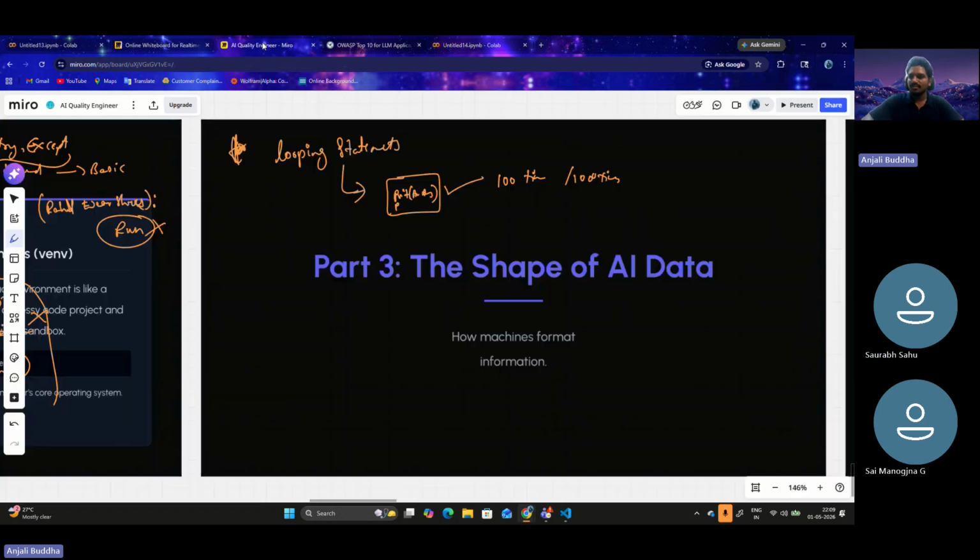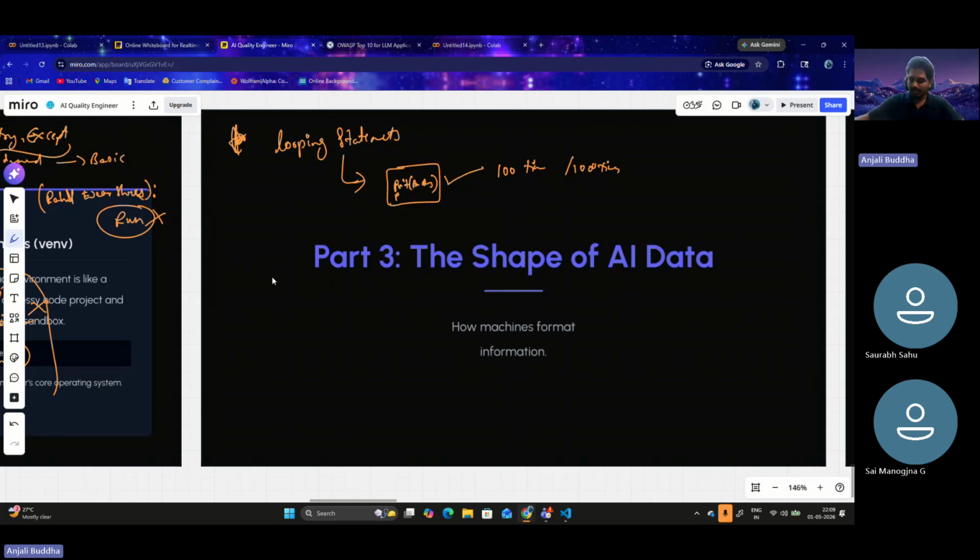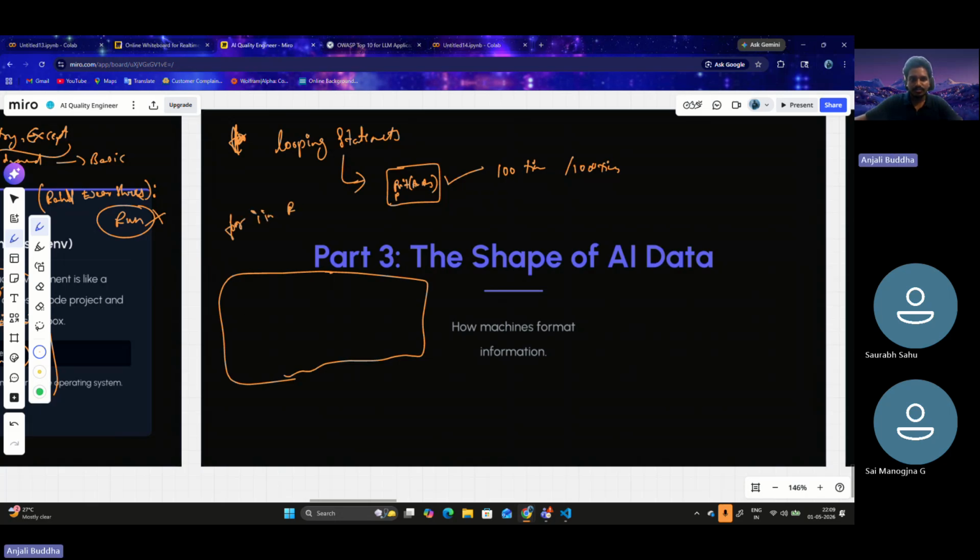Let me try to explain it theoretically. Let's say we have a memory block. When you say for i in range of 0 to 100, this creates a complete memory block where 0 to 100 is already written. Now this i is only referencing that particular list.